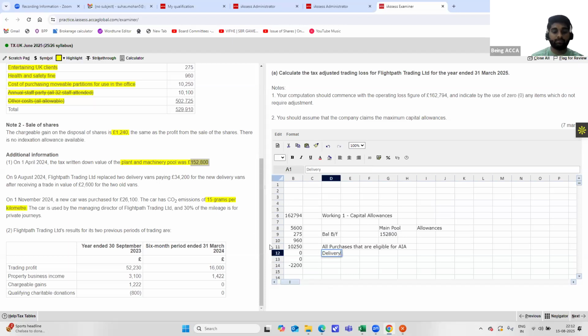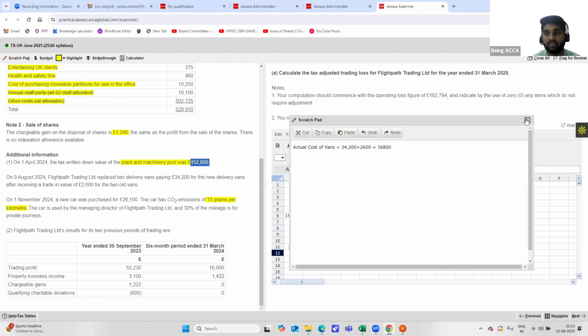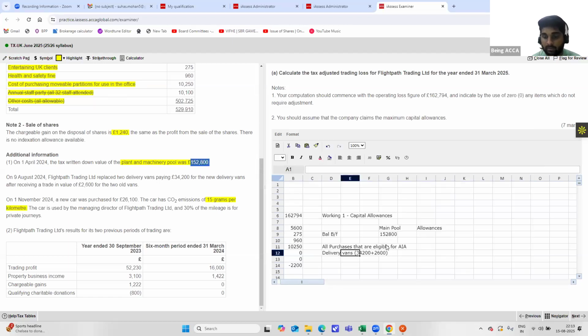As I mentioned earlier, for delivery vans you should always take it as total value, that is 34,200 plus 2,600. So that will be coming up to the amount that I have already mentioned. It is 36,800. Okay, so that amount you'll be mentioning over here, 36,800.